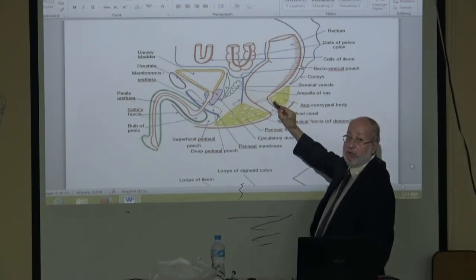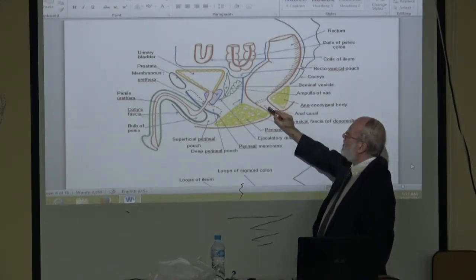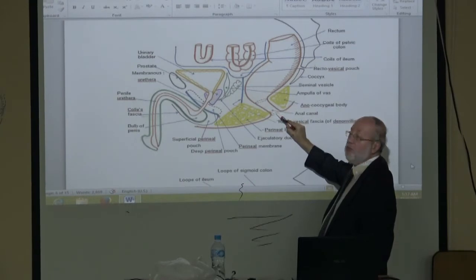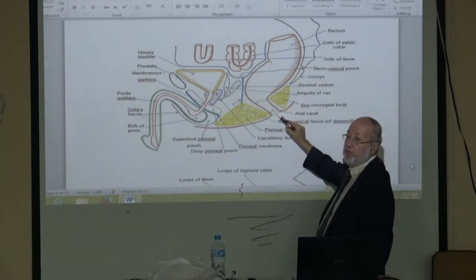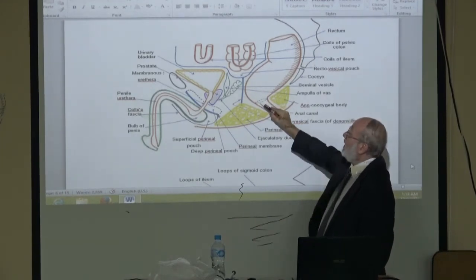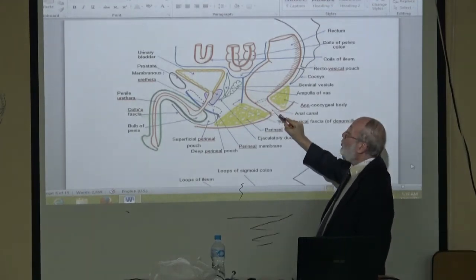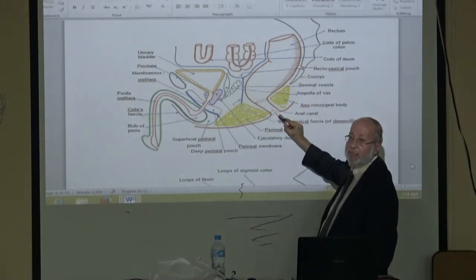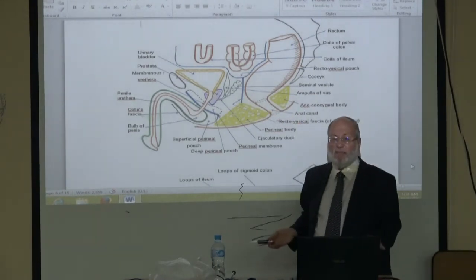Then, the anal canal runs downward or upward? Downward. Forward or backward? Backward. The anal canal runs downward and backward in the perineum. What's the perineum?